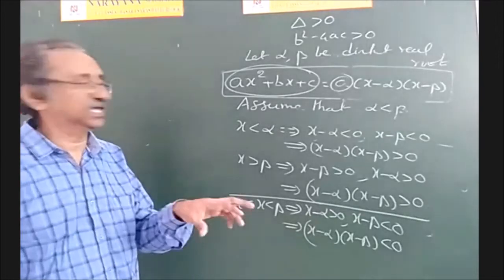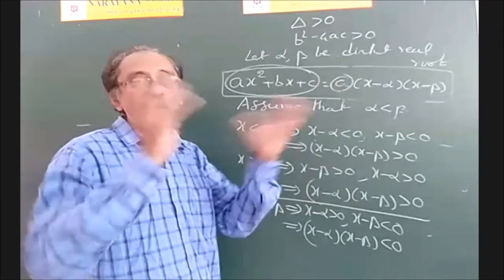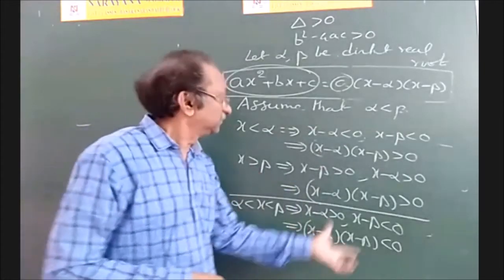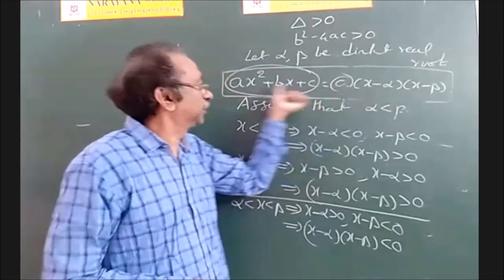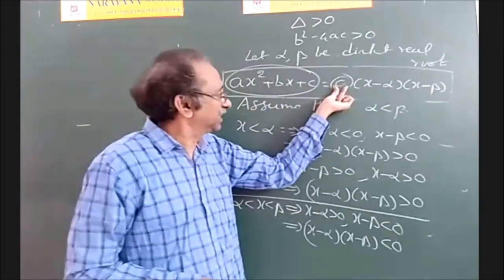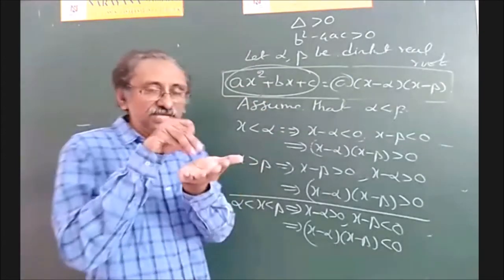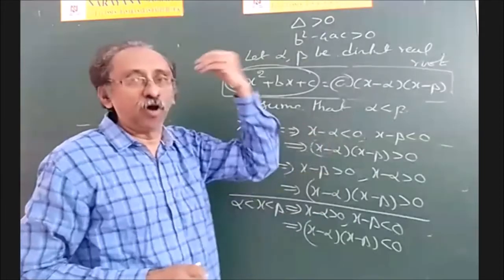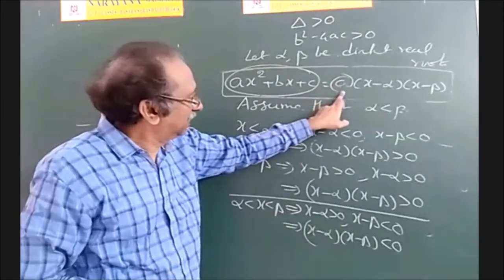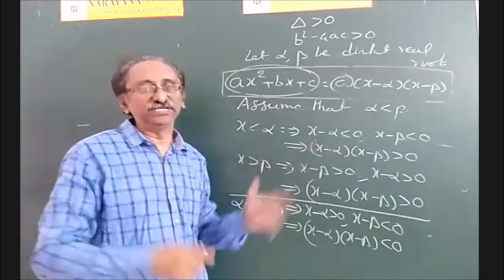This is the only case in which the quadratic expression and a will have opposite signs, because this product is negative. If you take a positive, the product is negative. If you take a negative, negative into negative becomes positive. Therefore, for all values of x lying in between alpha and beta, a and ax square plus bx plus c will have opposite signs.